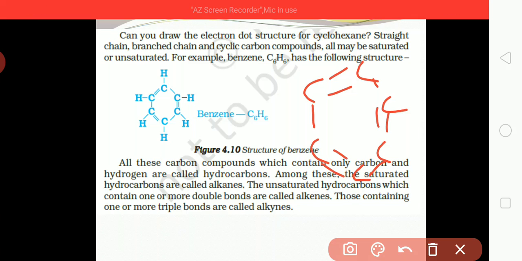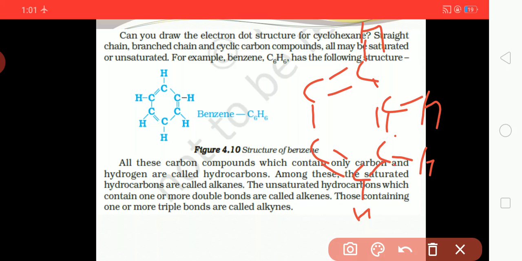Now if we see, this carbon contains 3 valencies already set, so one is left, and it gets satisfied by 1 hydrogen. In the same way for this one, 3 are attached, so only 1 hydrogen. For this also you can see 1, 2 and 3, so 1 is left. For this also 1, 2 and 3, so only 1 left.